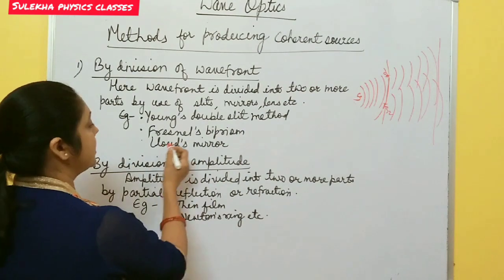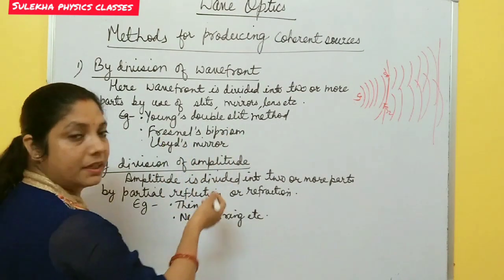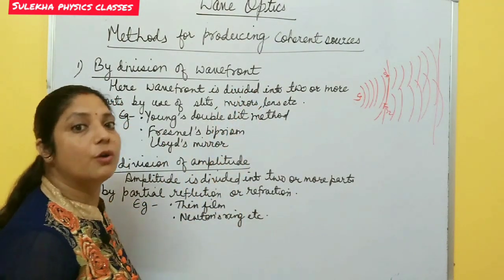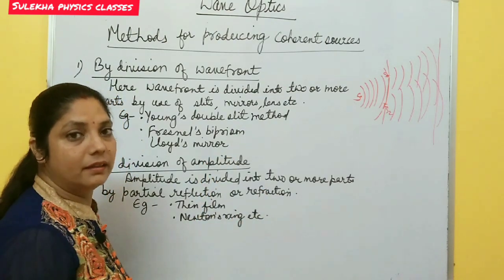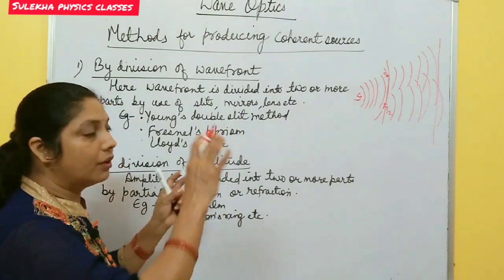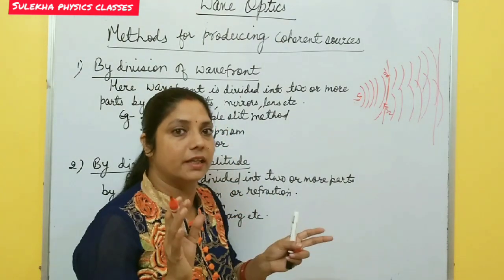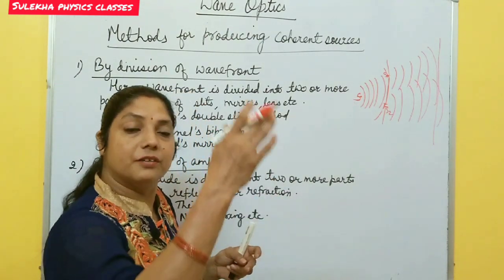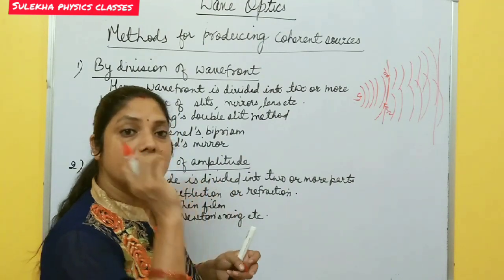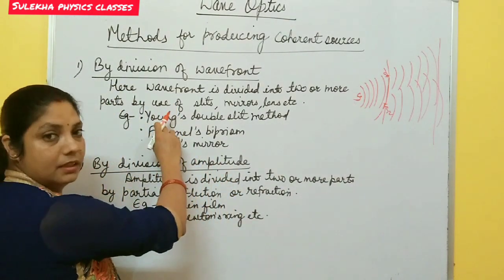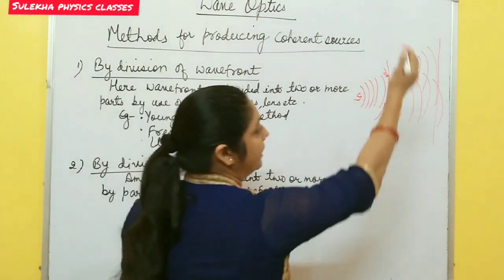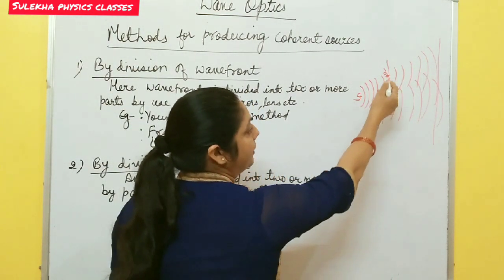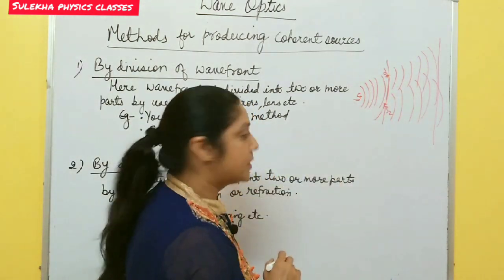An example for this is Young's double slit experiment. After this topic, we will discuss Young's double slit experiment, how we get an interference pattern experimentally. Actually, we discuss all these things theoretically, but how we get an interference pattern experimentally was explained by Young. In Young's double slit experiment we get an interference pattern, and in this way we find two coherent sources.